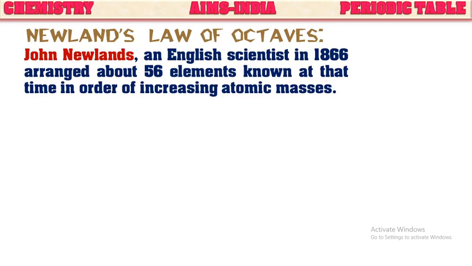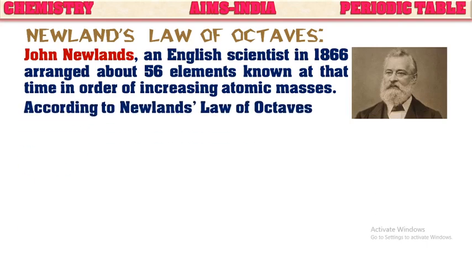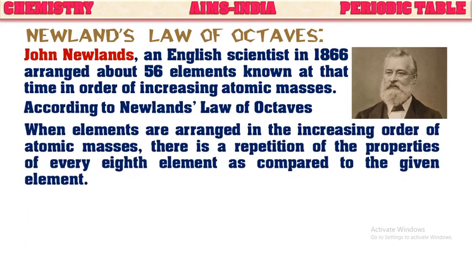John Newland, an English scientist in 1866, arranged about 56 elements known at the time in order of increasing atomic masses. According to Newland's law of octaves, when elements are arranged in the increasing order of their atomic masses, there is a repetition of the properties of every eighth element as compared to the given element.